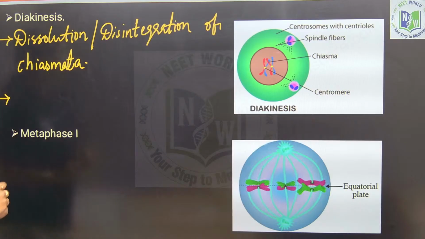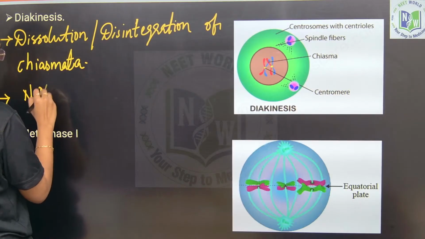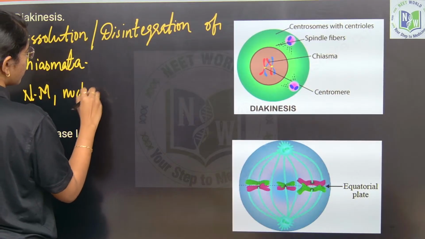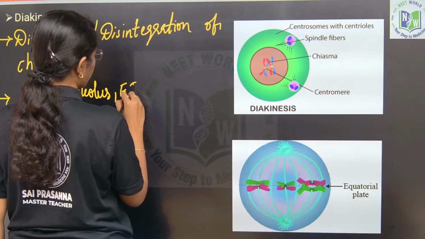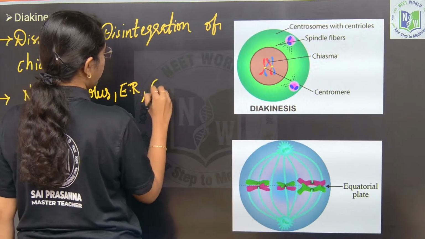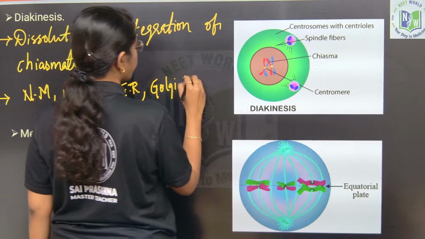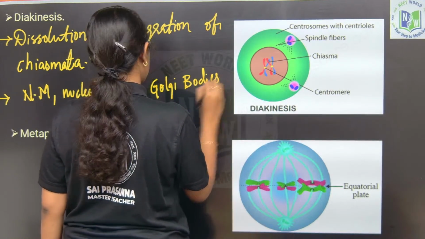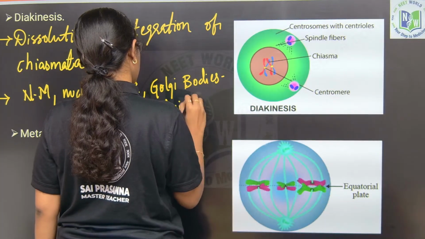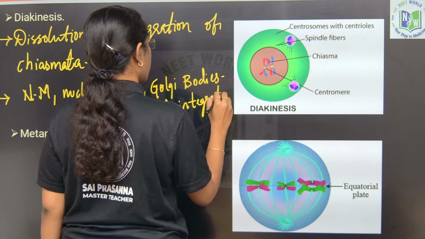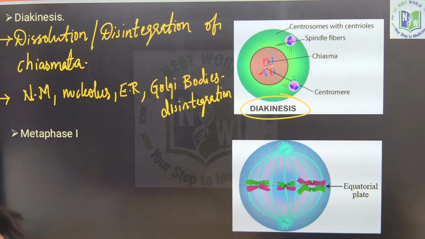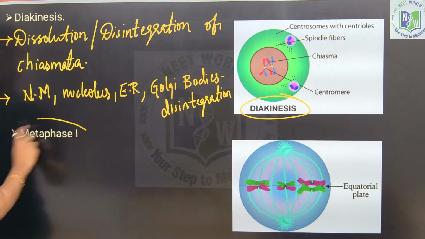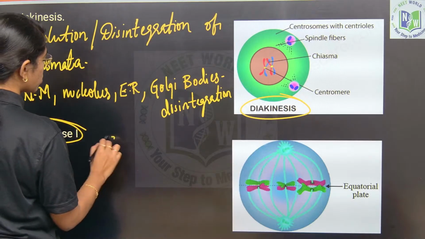This is followed by disintegration of nuclear membrane, nucleolus, endoplasmic reticulum and Golgi bodies. This is diakinesis. Clear, right? Which is the last step of karyokinesis 1. Now, at the end of karyokinesis 1, you will have two sets of chromosomes